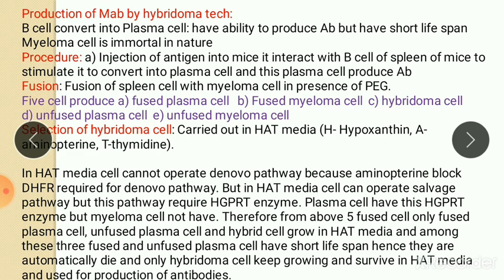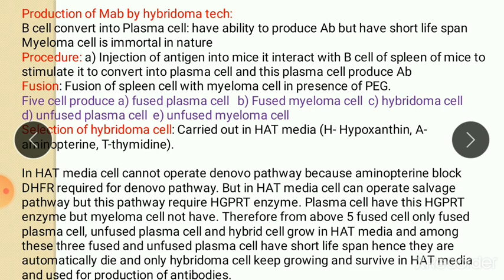So in case of HAT media, cell do not operate de novo pathway, and it is due to presence of aminopterin in culture media. So here we carried out this selection in HAT medium, and HAT medium contain aminopterin drug. For a de novo pathway, it is important that dihydrofolate reductase enzyme should work.